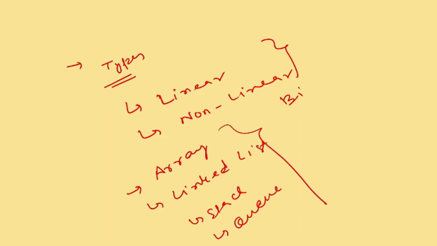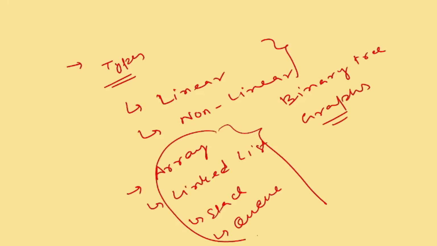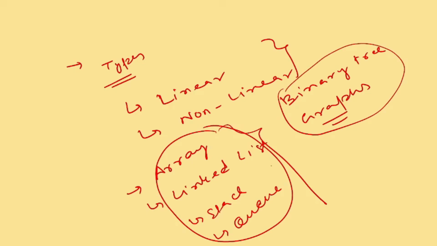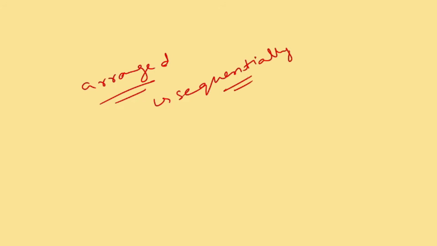When we talk about non-linear data structures, there is the binary tree or any other tree we can say, and there is a concept of graphs, right? So when we complete these four and these two, we have completed our DSA, that is data structure algorithms, right? It is all about arrangement. If the elements are arranged in a sequential manner, like arrays or any other data structure which are sequential, then we say they are linear data structures, and stack is the most popular linear data structure.